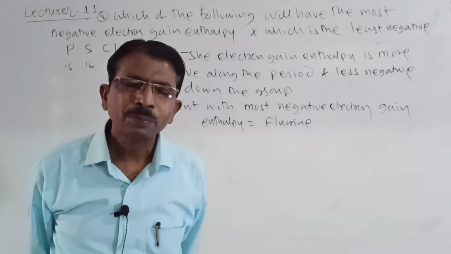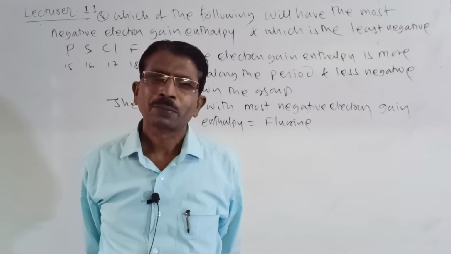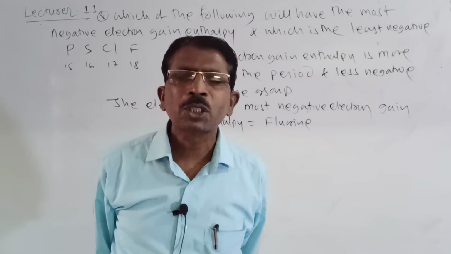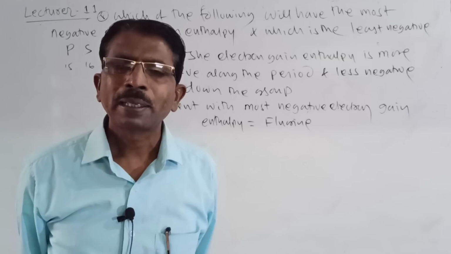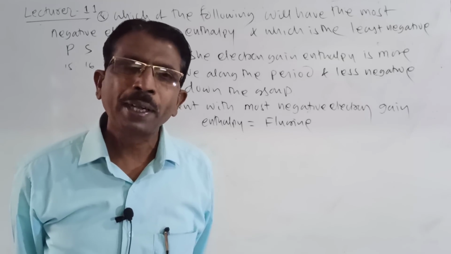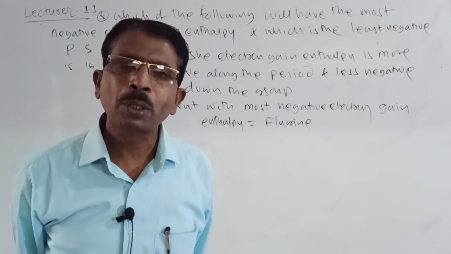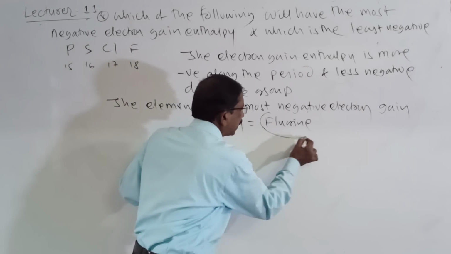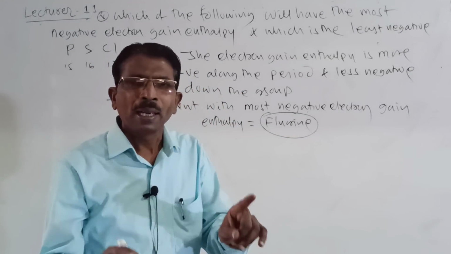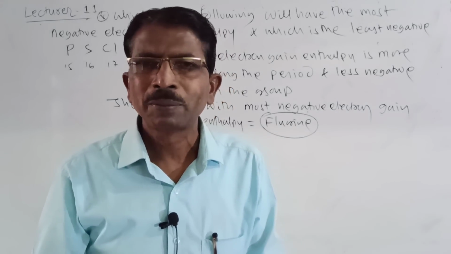Is it right? No. Why is it not right? As I already explained, in case of fluorine and chlorine, the 2p and 3p, because of the smallest size, interelectronic repulsion takes place.